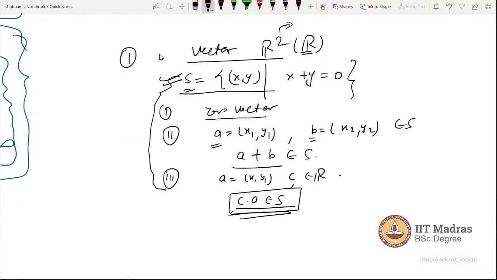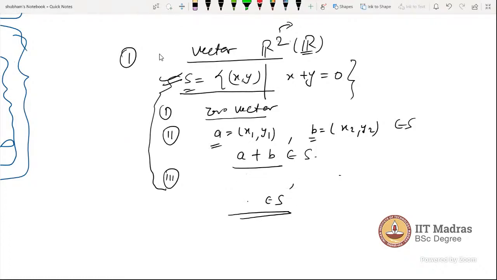Okay. But sir, can you take some coordinate examples to explain, because you mentioned something like x plus y equal to 0. So when we do the addition, A plus B should be an element of the subspace. How will it maintain that condition, sir? I just want to understand that.